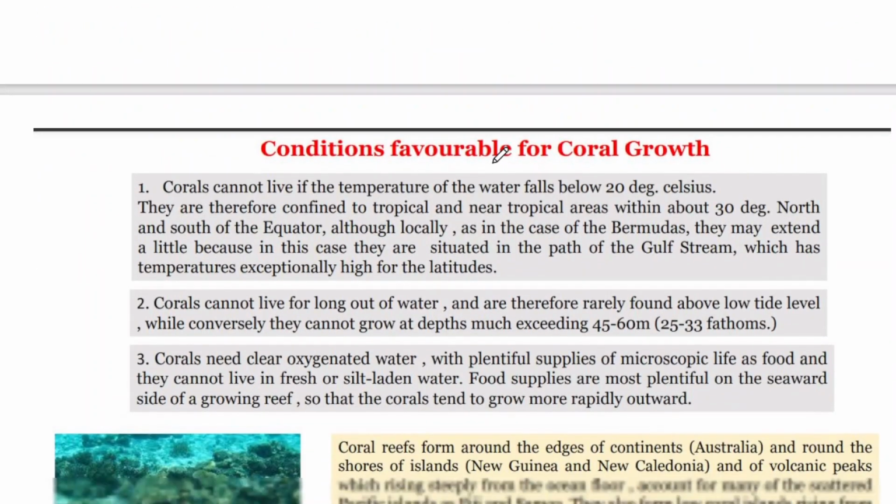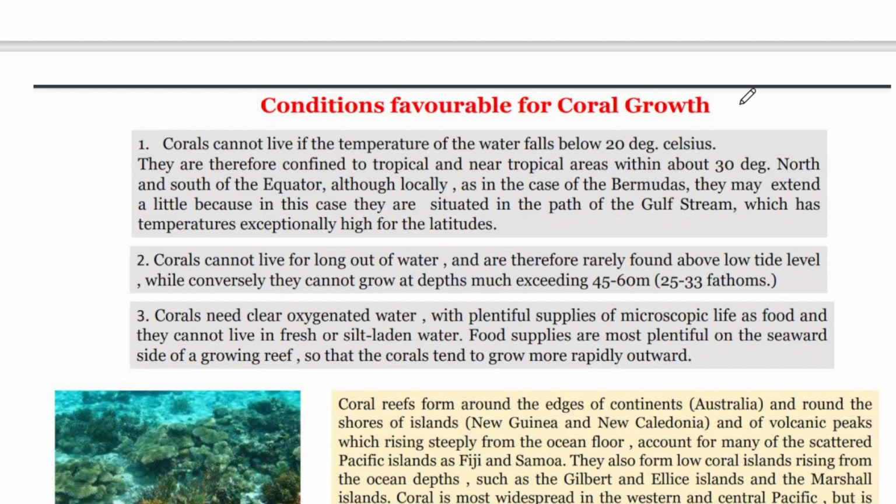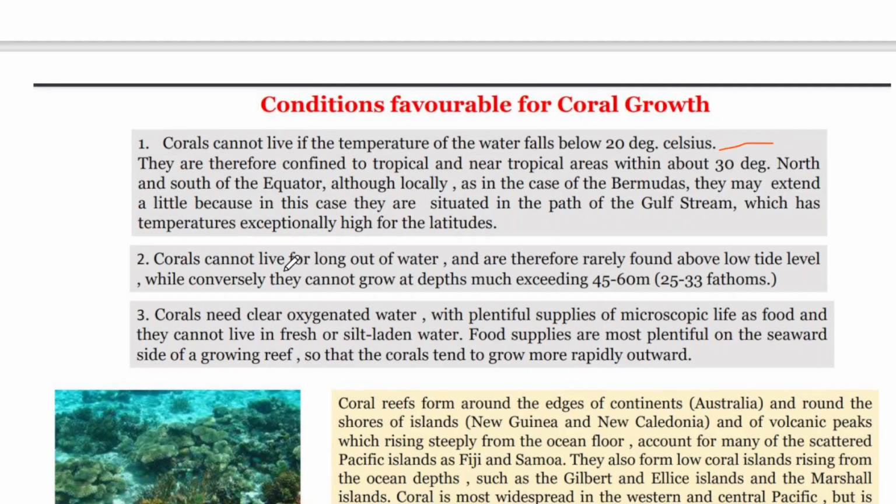Then these are the conditions favorable for coral growth. Same thing: the temperature should not be below 20 degrees Celsius, 20 to 25 degrees is the ideal temperature for them, and they cannot live without water, but the depth should not be very much.